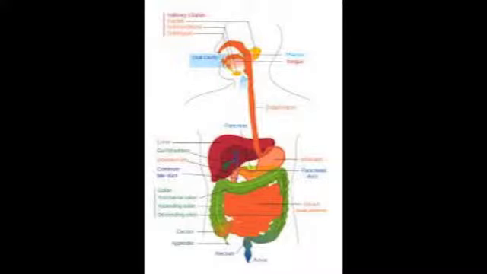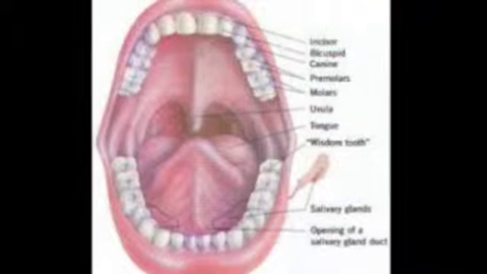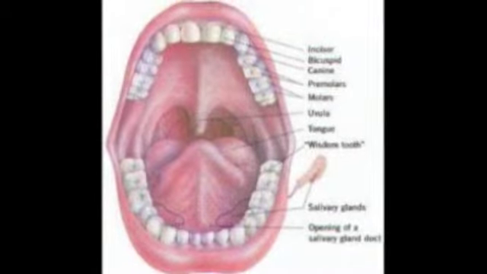Let's begin, shall we? The digestive system begins with the alimentary canal. Also known as the GI tract, it's a long tube consisting of linked organs: the mouth, pharynx, esophagus, stomach, small intestine, and large intestine. Ingestion is the act of taking food and nutrients into the body. Ingestion begins in the oral cavity, or the mouth, the opening through which food is taken in and vocalizations emerge.